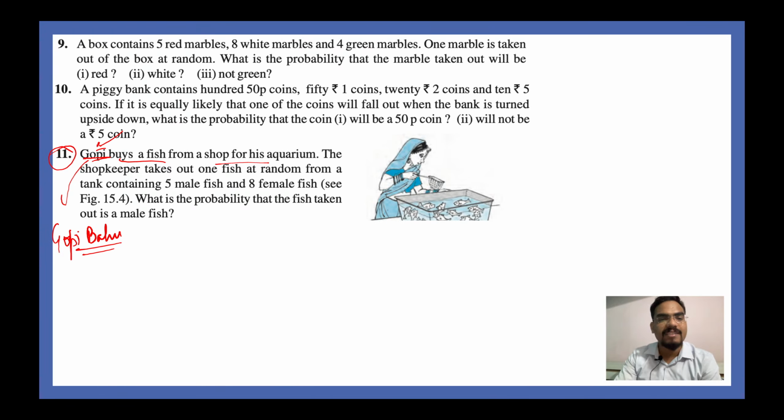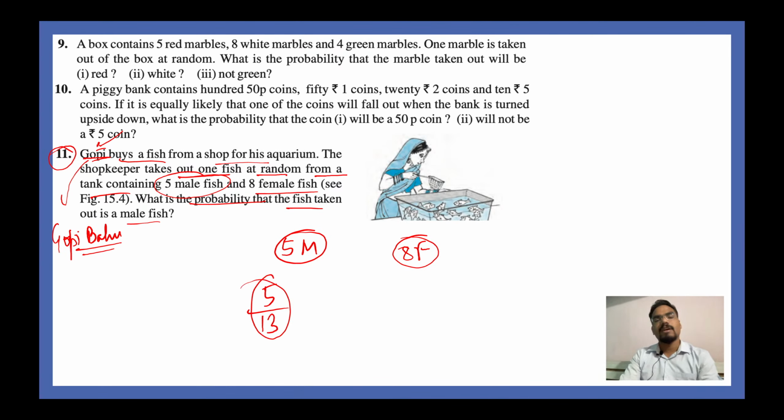The shopkeeper takes out one fish at random from a tank containing 5 male fish and 8 female fish. What is the probability that the fish taken out is a male fish? It is very easy. The probability will be 5 divided by 13, right? Because in total you have 13 fishes and the favorable outcome is 5. So the answer is 5 by 13.